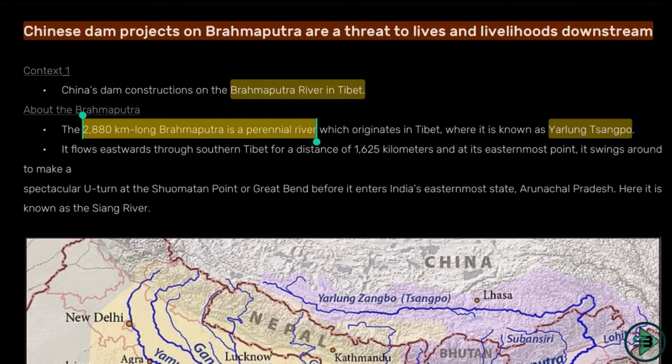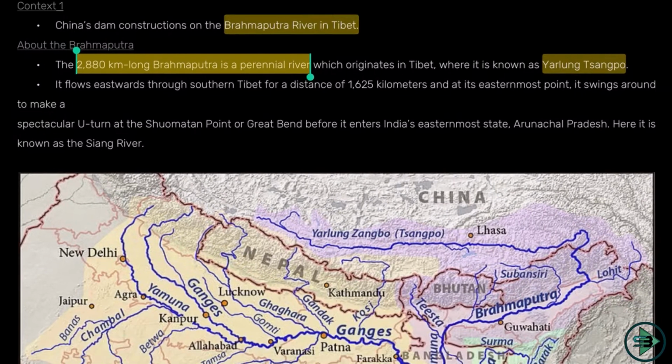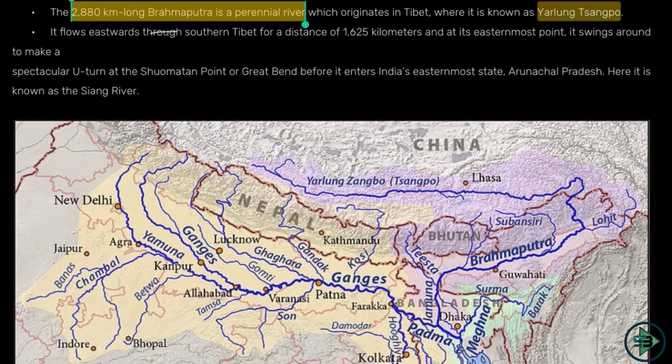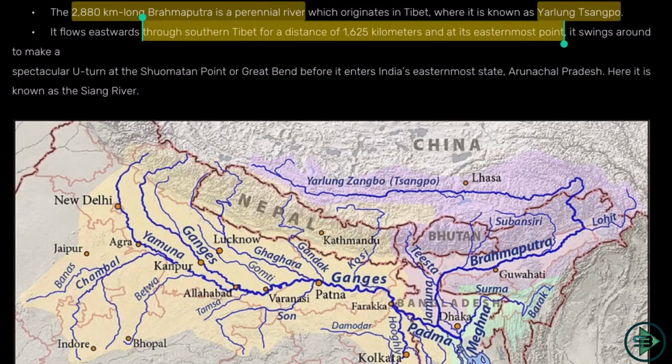Now, what is actually this Brahmaputra River? Let's understand this. This diagram tells us everything. It flows eastward through southern Tibet for a distance of 1625 kilometer, and at its easternmost point it swings. Okay, so as you can see it here, if I can show it to you in the diagram, this is how the river will look like. Okay, so let's just see the diagram and understand this even better.